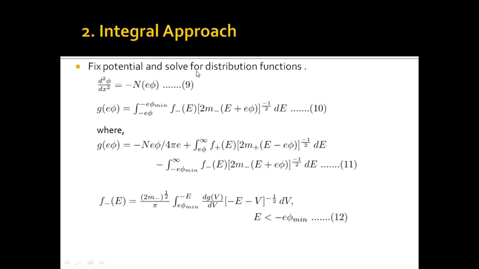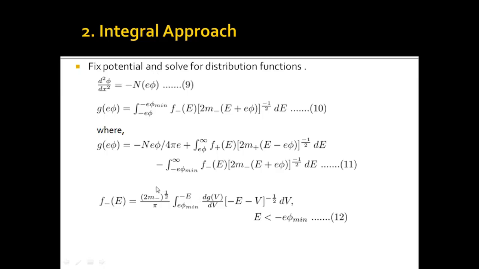Further, if the entire ion distribution is known to us and the distribution of untrapped electrons is also known, actually we can assume the ion distribution and distribution of untrapped electrons. Then we can use equation 11 to get GE phi, and we can then find the trapped electron distribution easily by using equation 12.